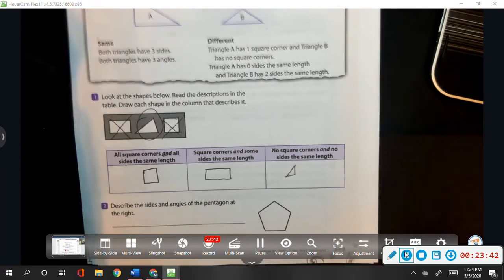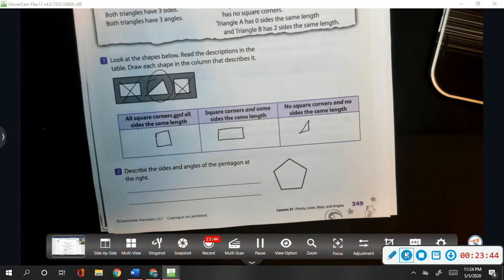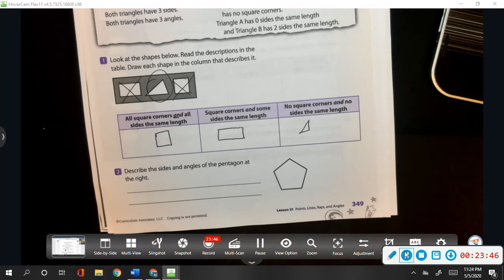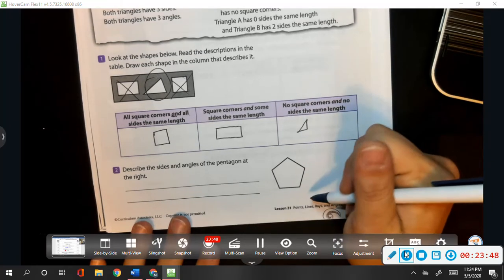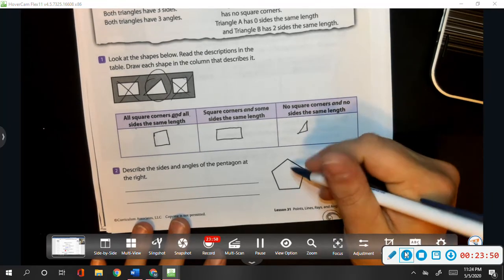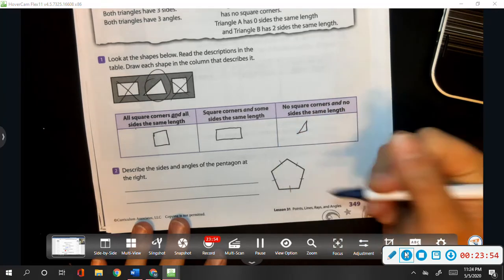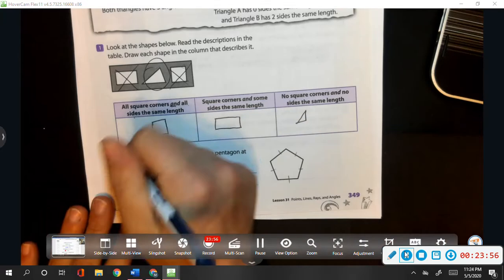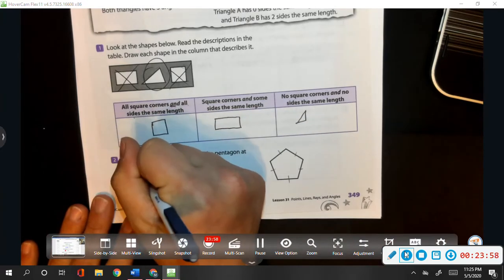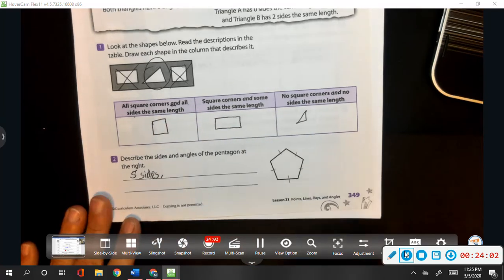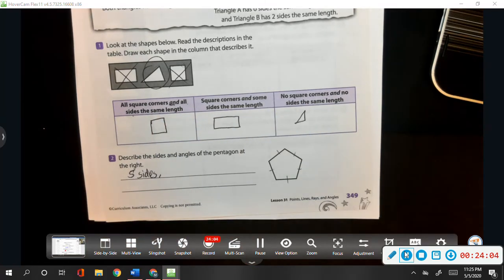Let's see if we can describe the sides and angles of the pentagon at the right. So how many sides does this pentagon have? We have 1, 2, 3, 4, 5. So 5 sides. Are all the sides the same length? I would agree that they are.